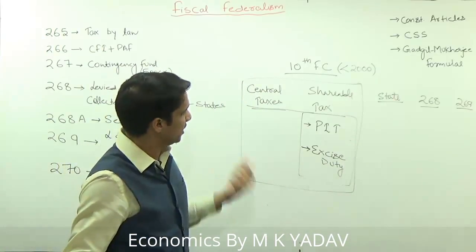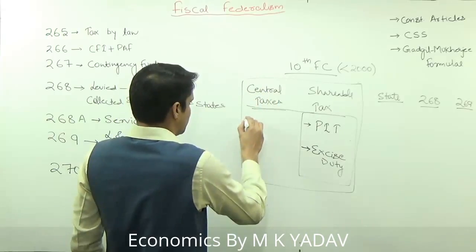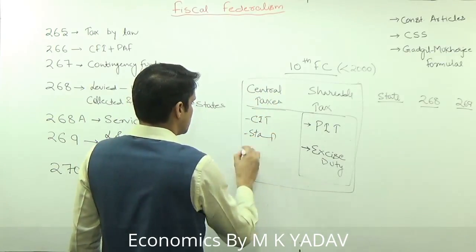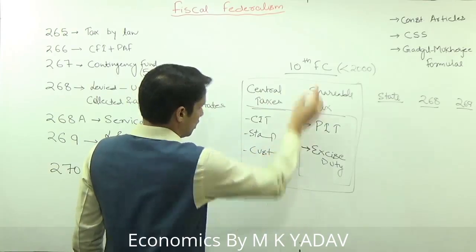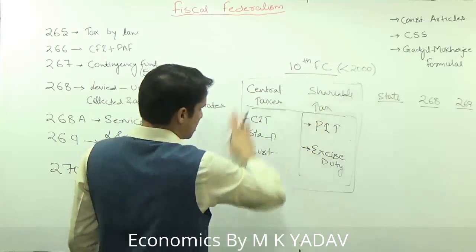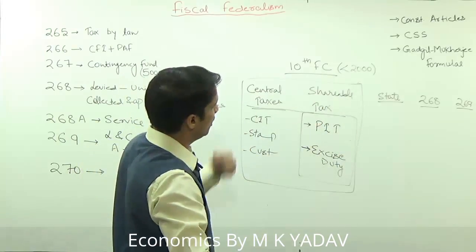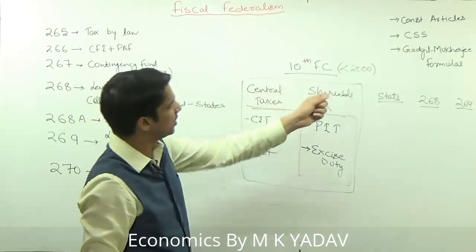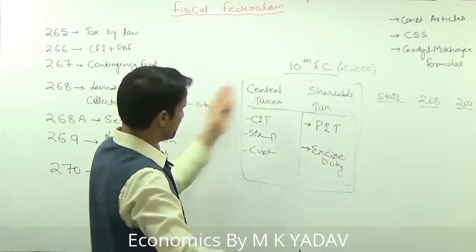But after this 10th Finance Commission, the central taxes, which include corporate income tax, stamp duty on financial institutions, customs, all this will become the central pool of taxes, and this full central pool of taxes will be shared on the recommendations of the future Finance Commission. So after the 11th, 12th, 13th and 14th, this is the new pattern.